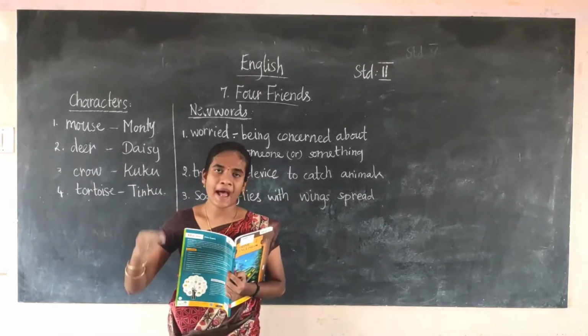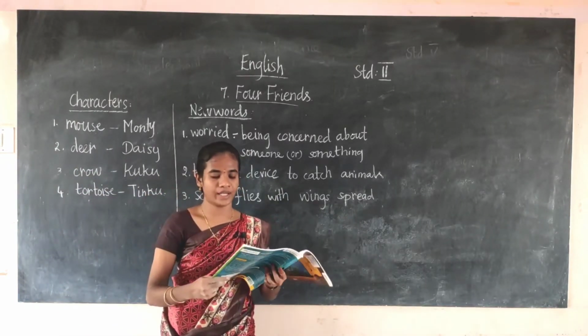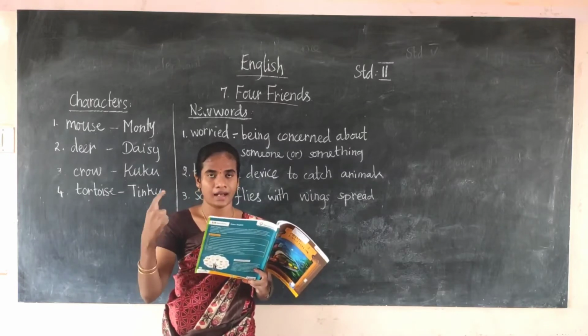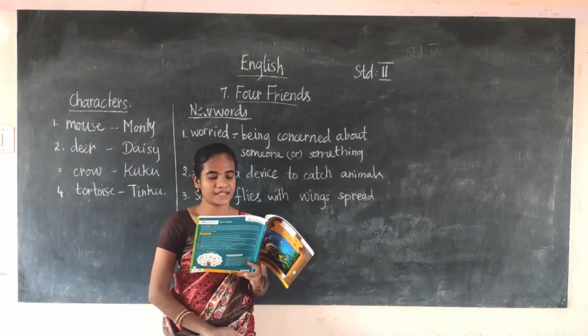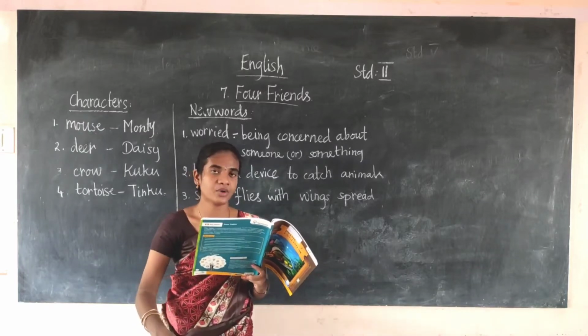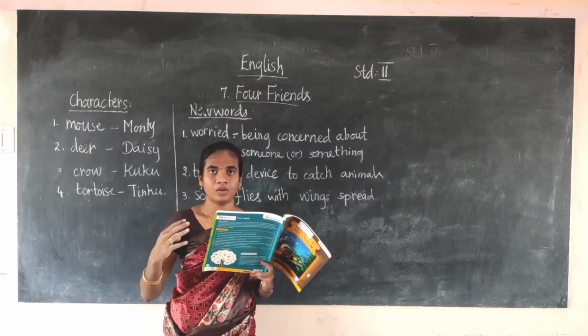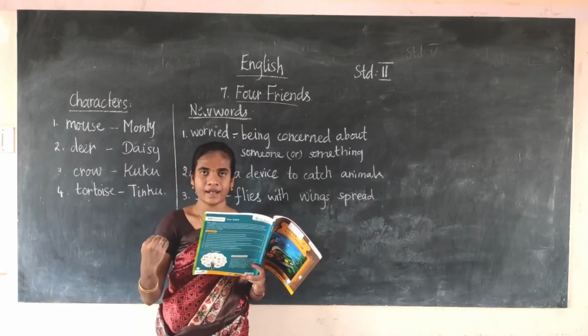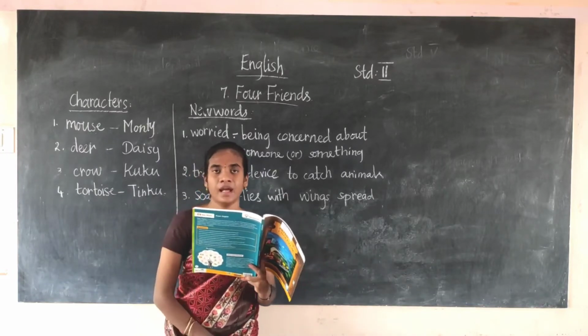Okay, on the back of the crow, the mouse is sitting, and they go away. They reach the place where Daisy is lying trapped. Now they both went to that place. The crow is carrying the mouse on his back and reaches the place.